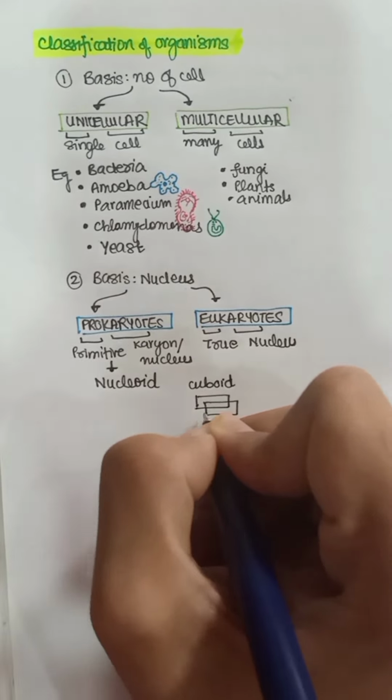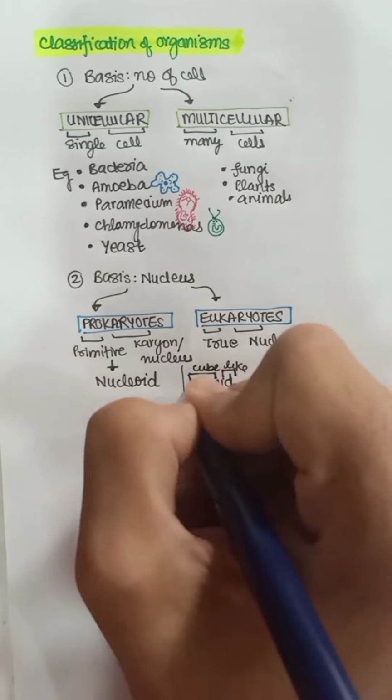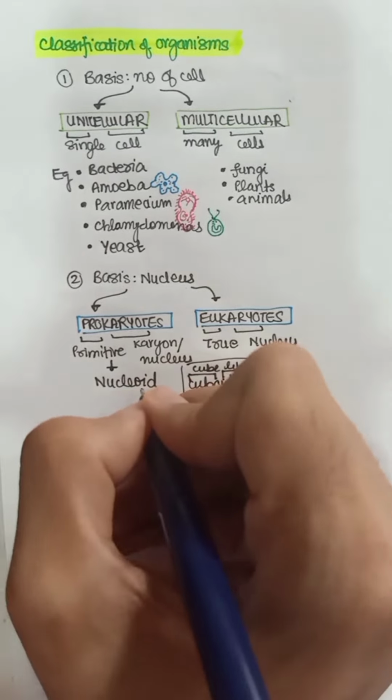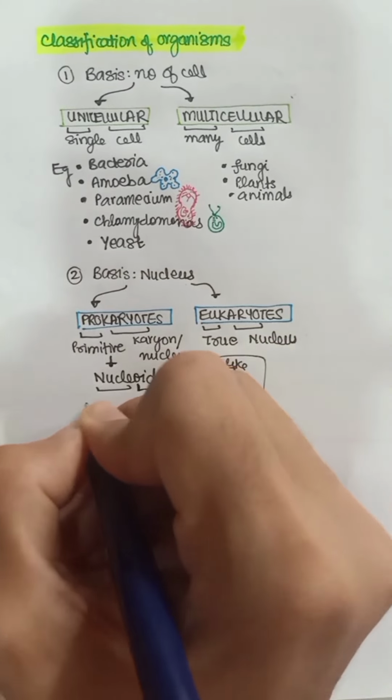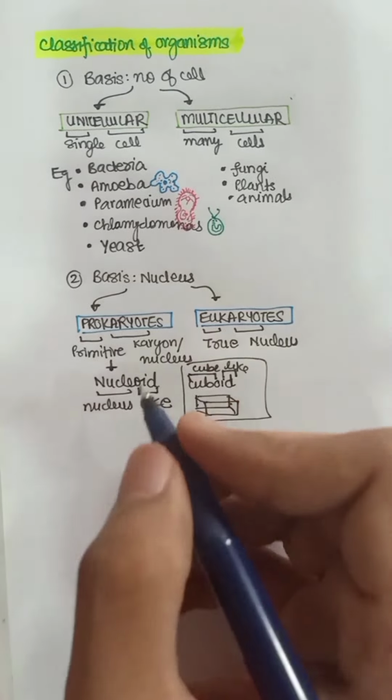Cuboid is something like this, right? If I break the word cuboid, where you'll hear the word oid, it means like. So you can remember it. So nucleoid is nucleus like. Let's discuss how.